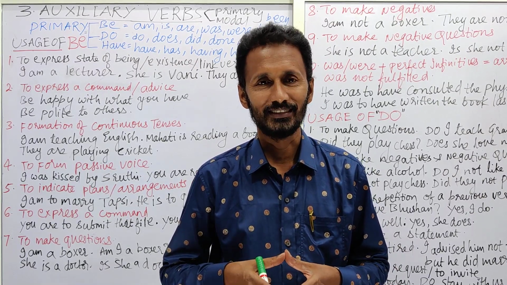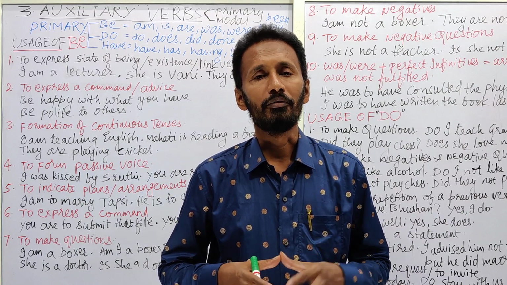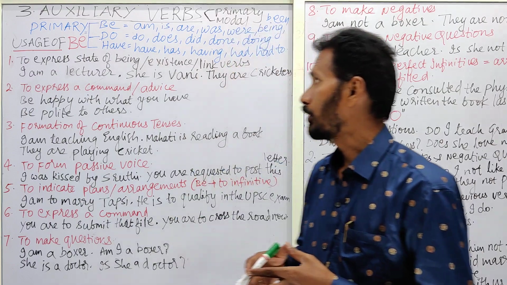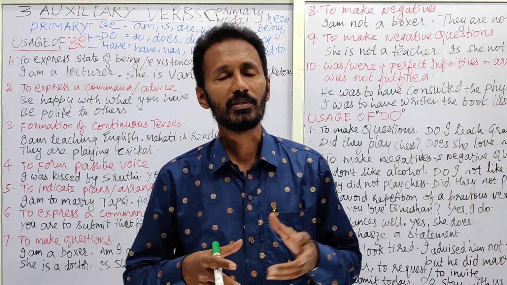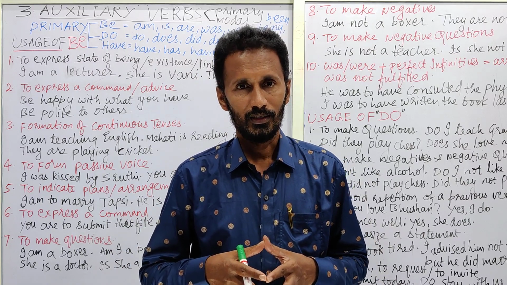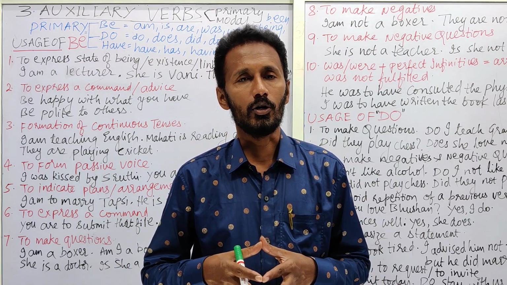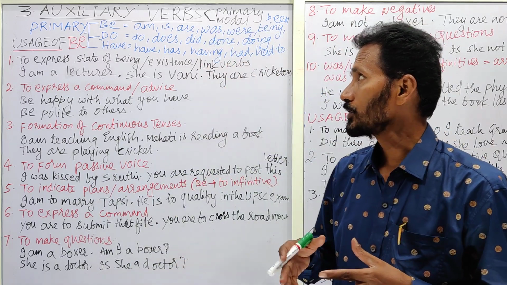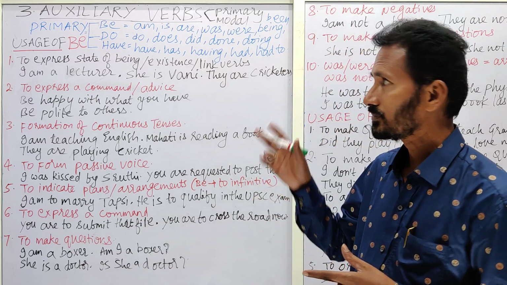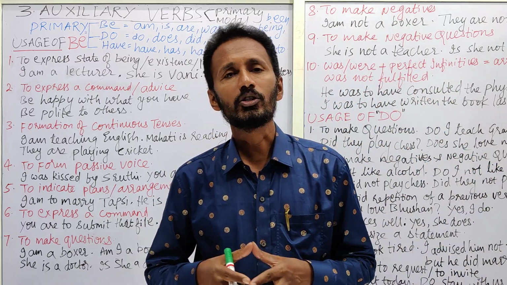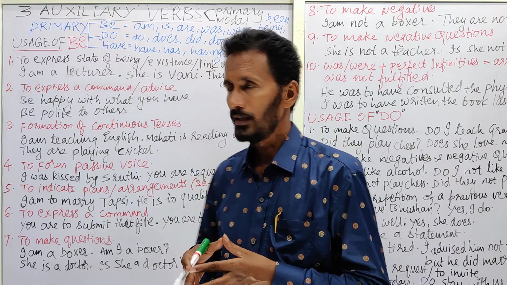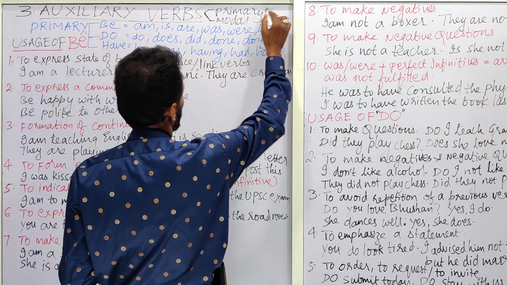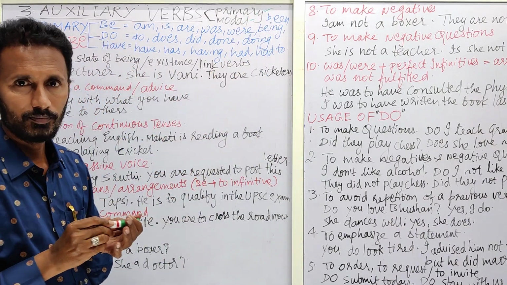I am SS Bhushan. In my earlier video, we dealt with the verb forms. And when we dealt with the verb forms, I told you about the main verbs and auxiliary verbs. And I explained to you that auxiliary verbs are also called helping verbs. And while explaining about auxiliary verbs, I told you that there are two kinds of auxiliaries, that is primary auxiliary, and another one is modal auxiliary.